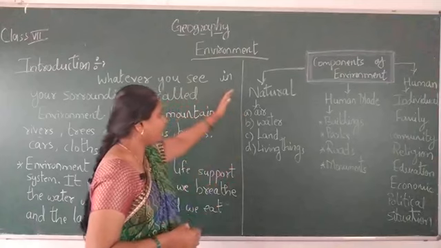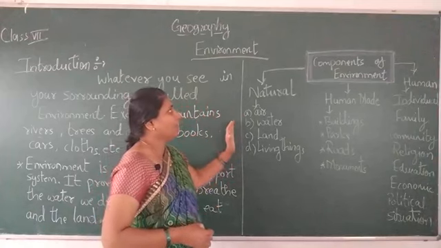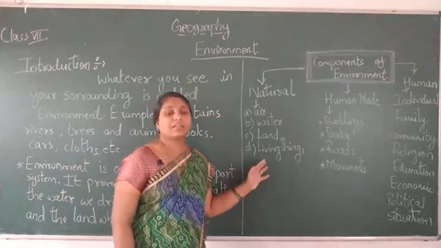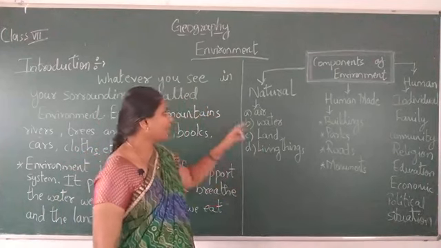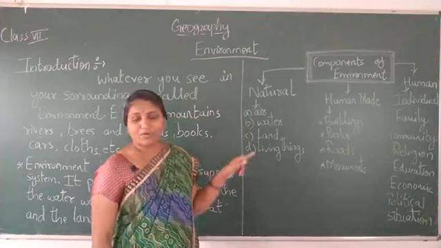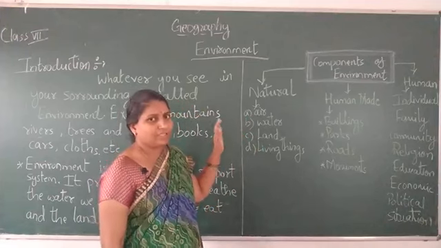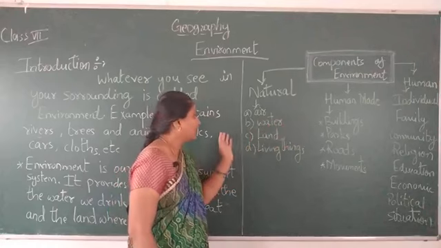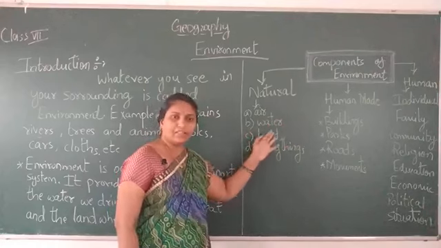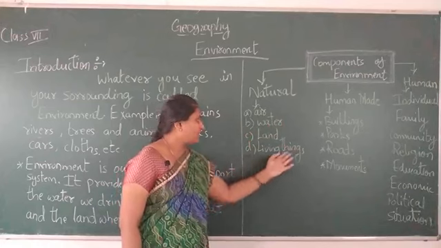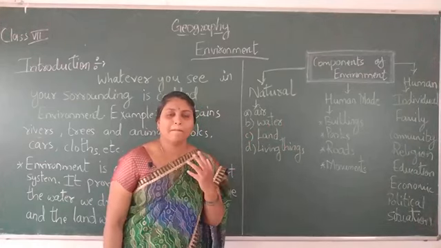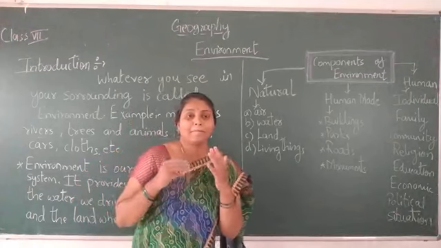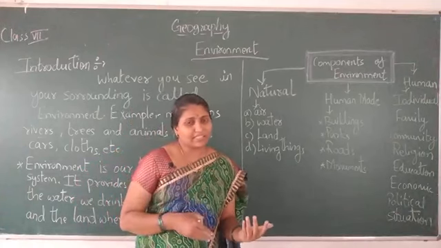Here, the first is the natural component of environment. Air means the atmosphere. Next is water, the hydrosphere. Third is the land, the lithosphere. Fourth is the living things, the biosphere, which we can differentiate into biotic and abiotic, meaning living things and non-living things.